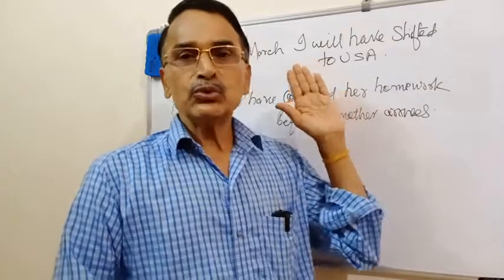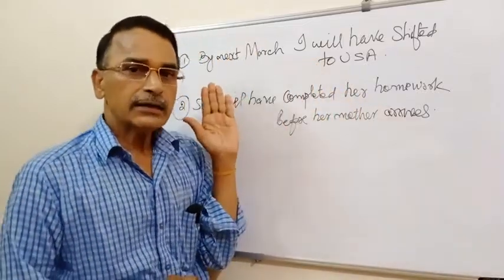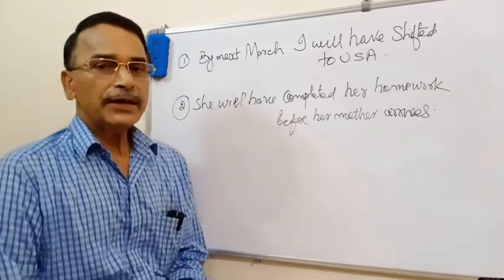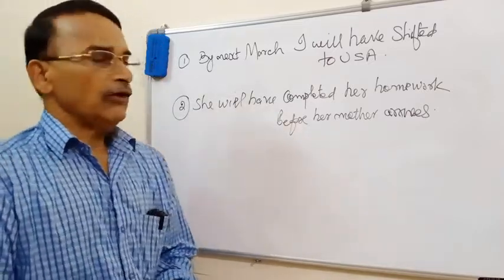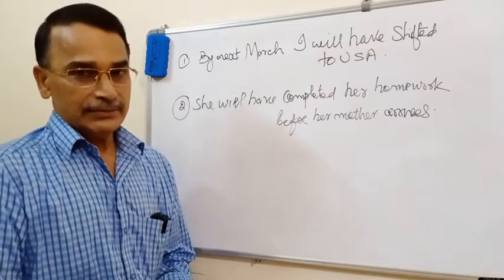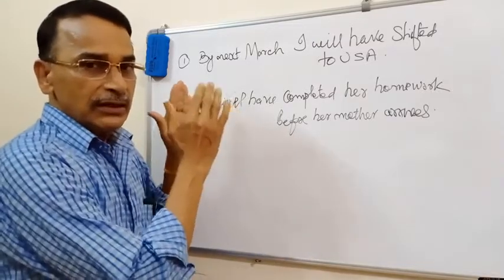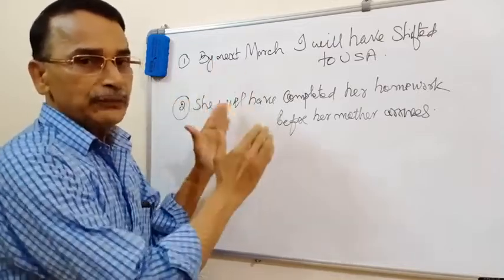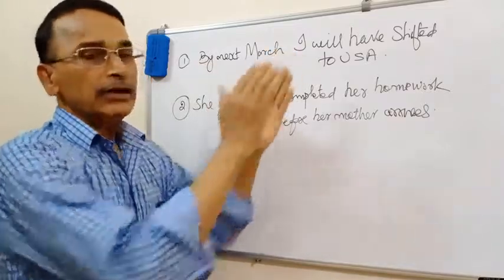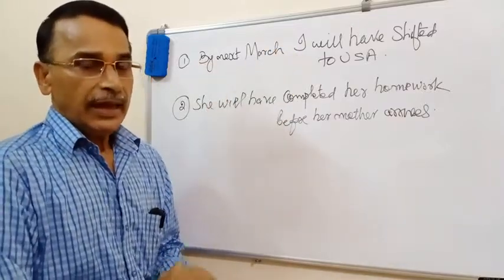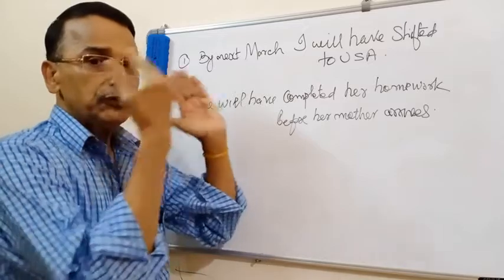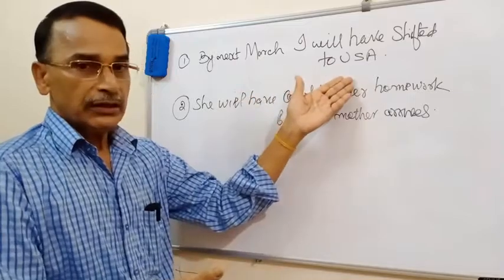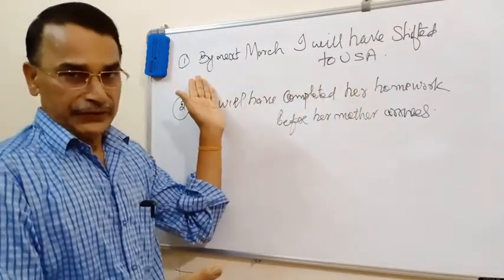Look at the two sentences written on the whiteboard. First one, by next March, I will have shifted to USA. By next March is a specific time. Before a specific time, I will have shifted to USA, an action that will be completed in future before a specific time.